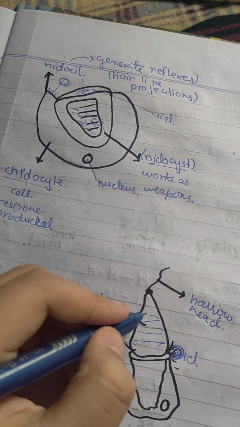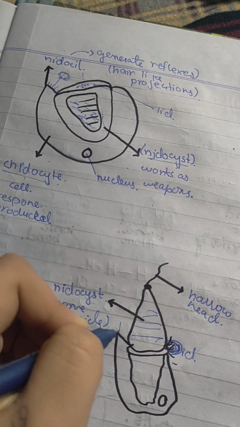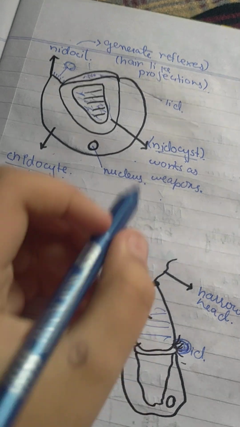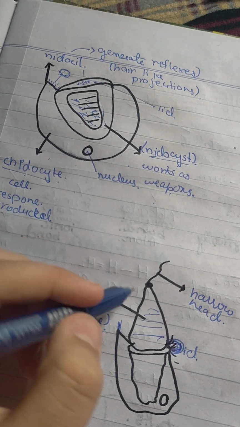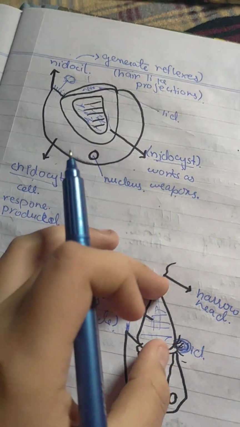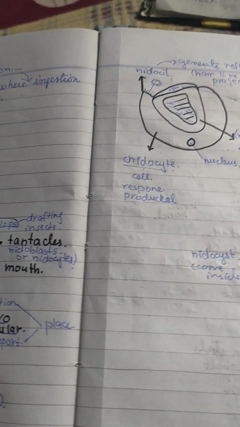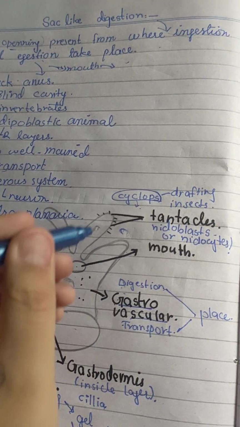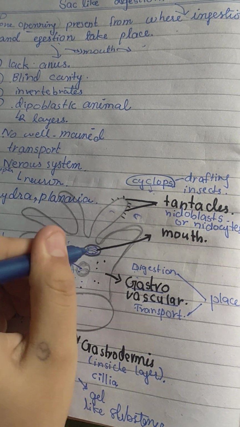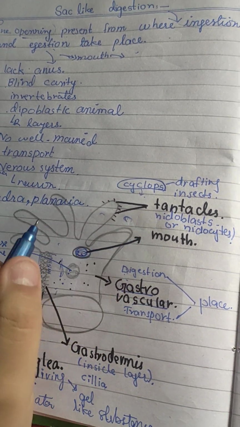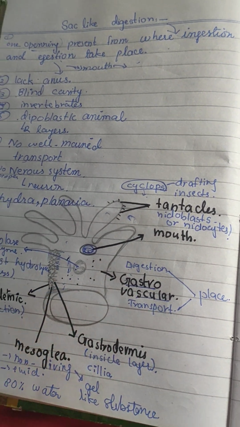So when this comes out, it generates the impulse, and that response goes there and there. So here it will take the food. So with the help of these tentacles, the food will come inside, and then the hydra will eat with the help of mouth. Then this type of digestion also takes place.